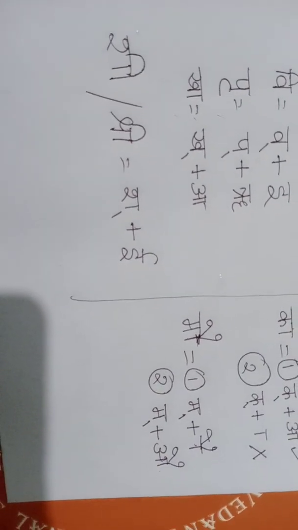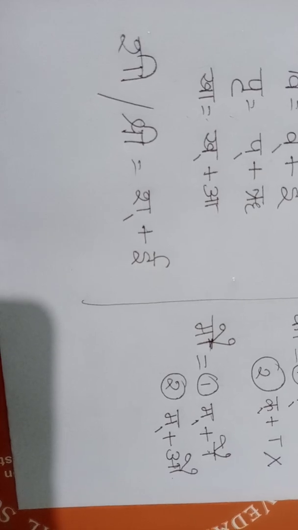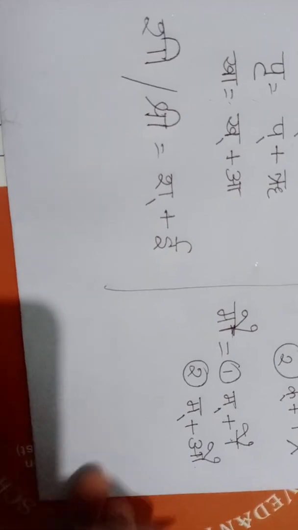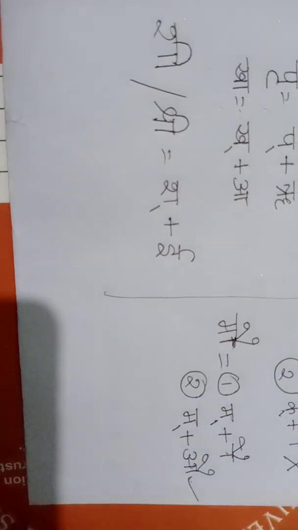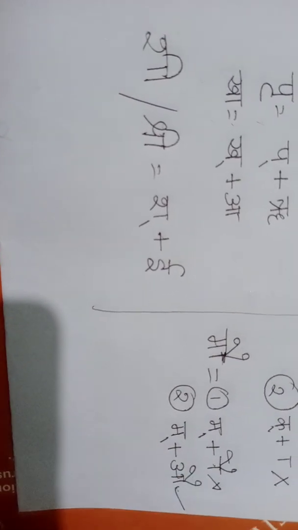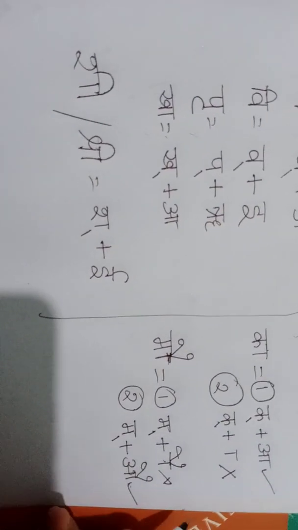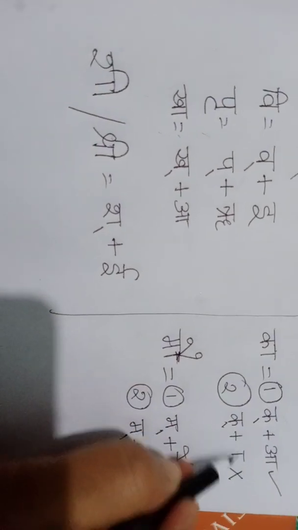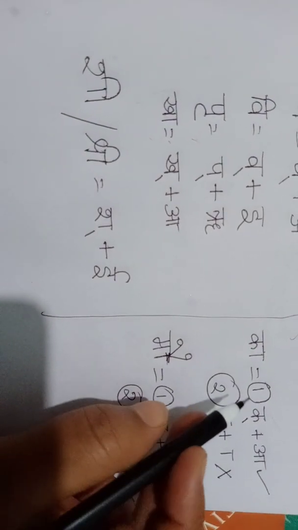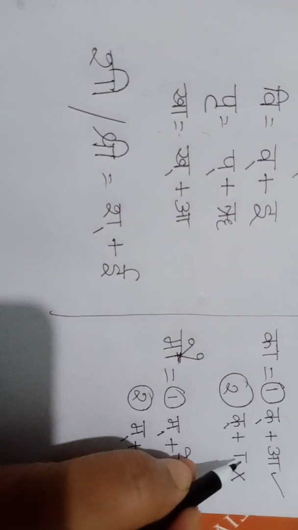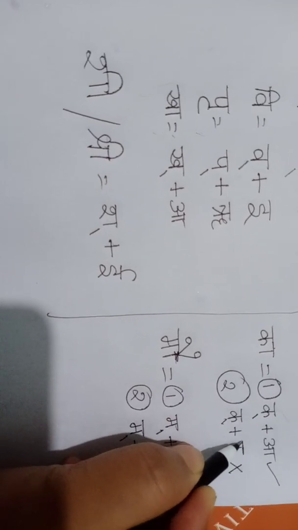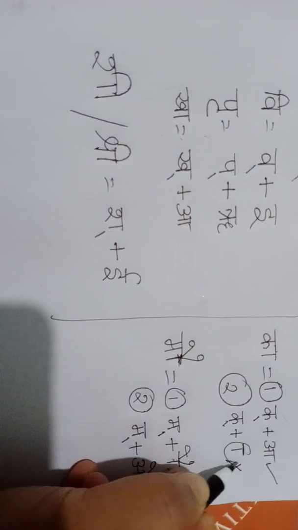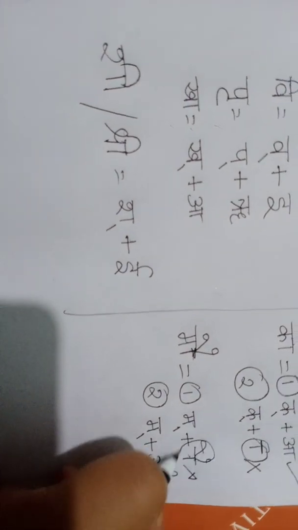Now say which one is correct and which one is wrong. Definitely this one is correct and that one is wrong. If you detach only the matra from the Vyanjan Varna, then it will be wrong.